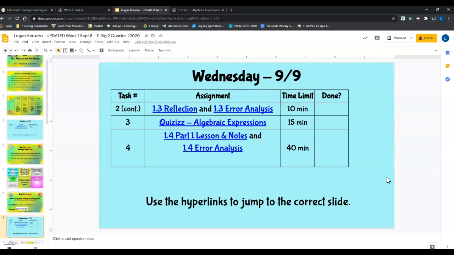If I move through, now we're on Wednesday. On Wednesday, we're going to have you continuing, we're going to finish up task 2. So we got a couple of things to look at. We'll see those in a minute. And then you're going to take a quiz on that topic.